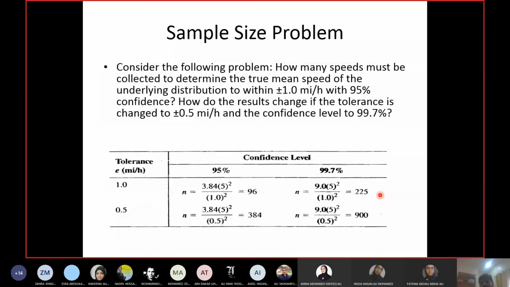You perform a trial first with 5 miles per hour standard deviation. You collect those samples, and then you recalculate n, and you check if you have collected the required value or more than that, then you are fine. If you have collected less, then you go again and take the remaining values. So this is how it should be done.